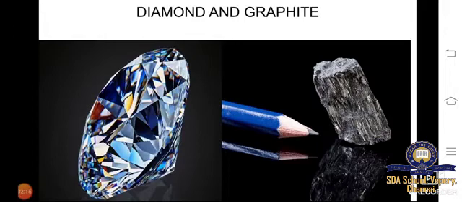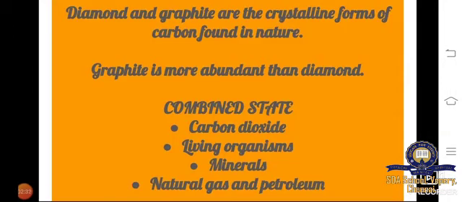Next we have the other forms of carbon, diamond and graphite. Coal, diamond and graphite. These three are forms of carbon which are naturally present in our earth. Diamond and graphite are the crystalline forms of carbon found in nature. So diamond and graphite are crystalline. They have a geometrical shape, but coal is like a rock. Graphite is more abundant than diamond. More abundant means it is widely present in our earth.